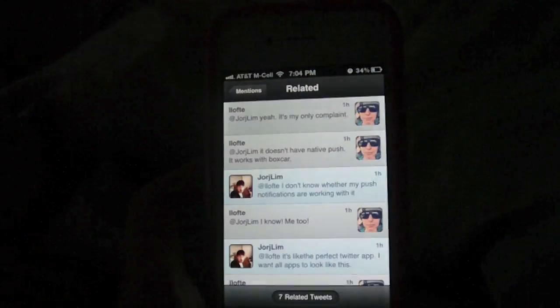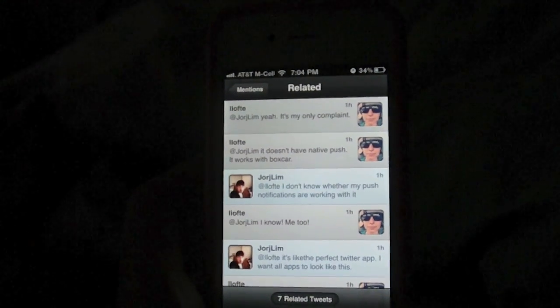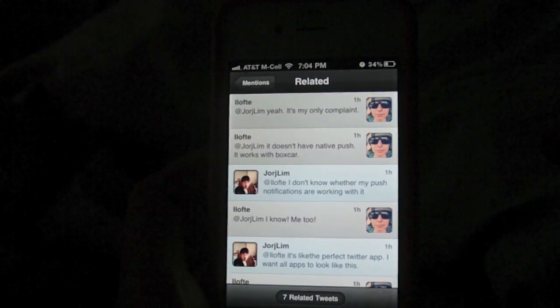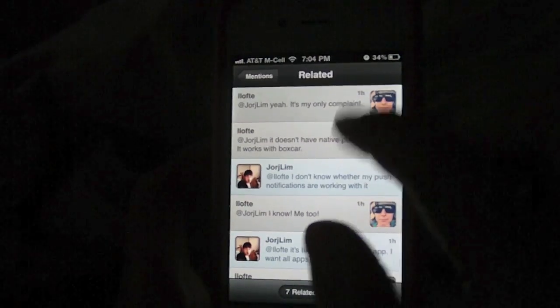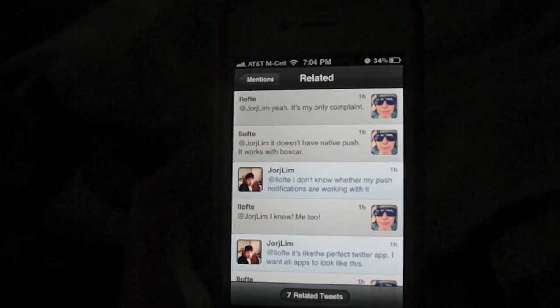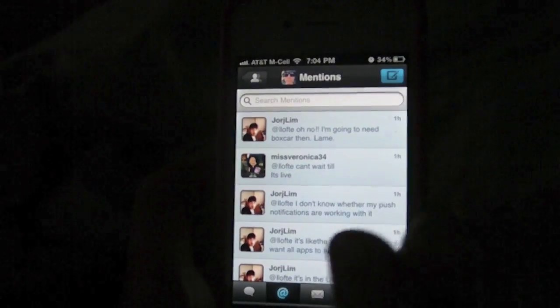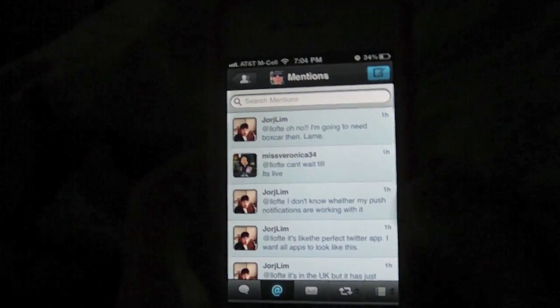Oftentimes this is the conversation, but with a conversation, you reply to a very specific tweet. But this, for instance, shows I had replied to a tweet twice, for example. So it shows all of those tweets related to that one. And it may also show other people's replies as well.